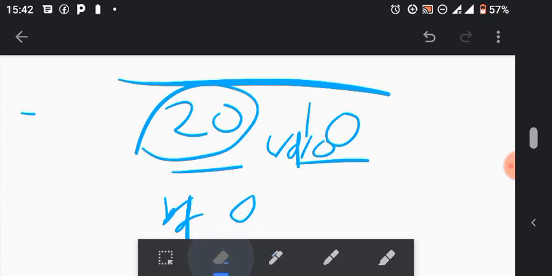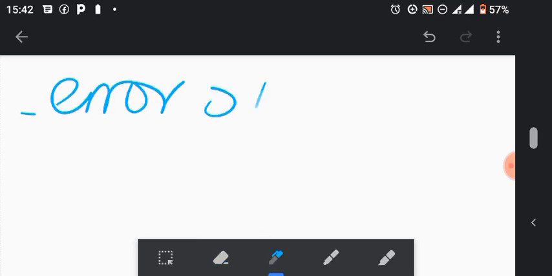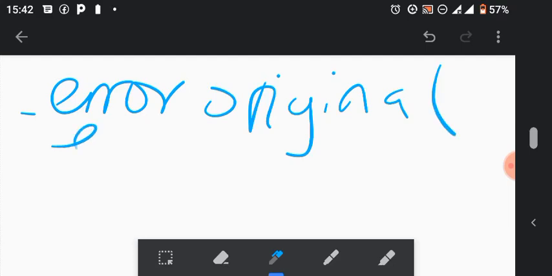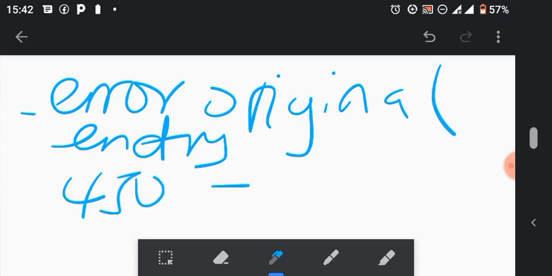Last but not the least, original entry. Very similar to transposition, error of original entry. That one usually happens as well, where you have a figure like, for example, 450, and someone maybe goes and records maybe a 640, something like that.